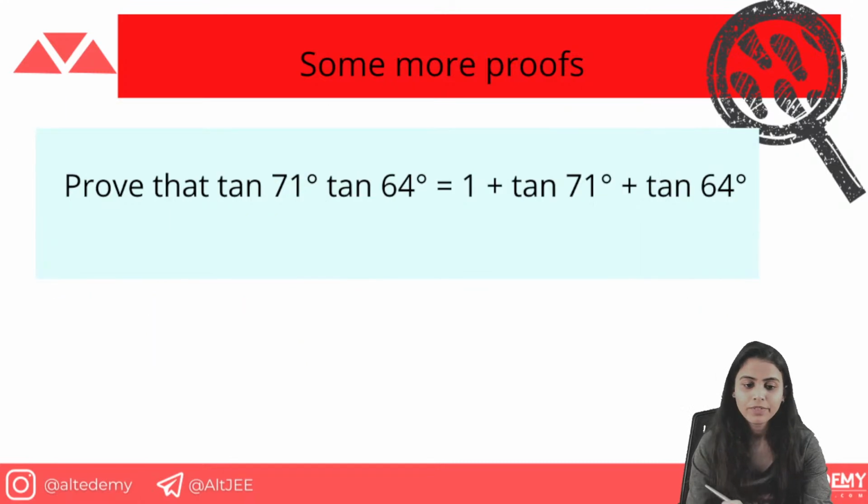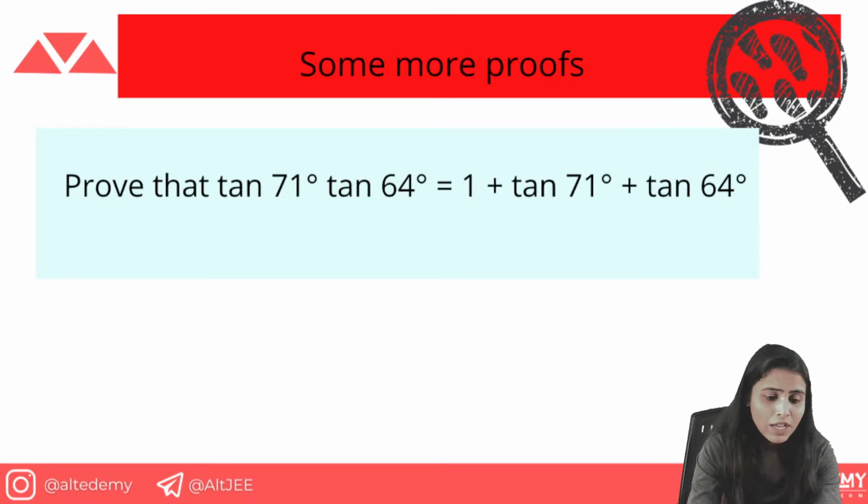Let's move forward. We have another proof here. Okay, we have another proof that is saying tan 71° tan 64° (1 + tan(71° + 64°)).